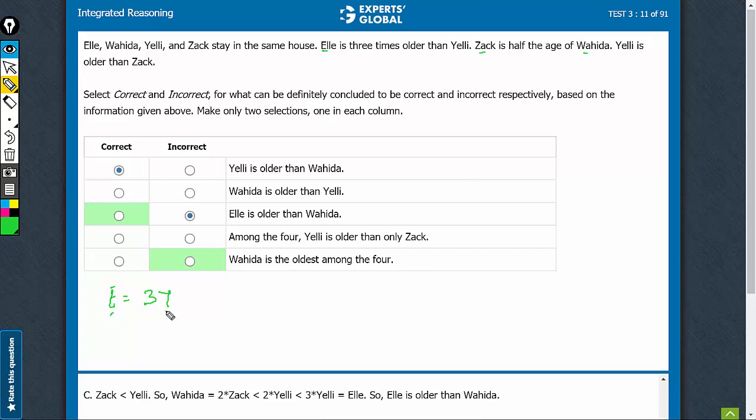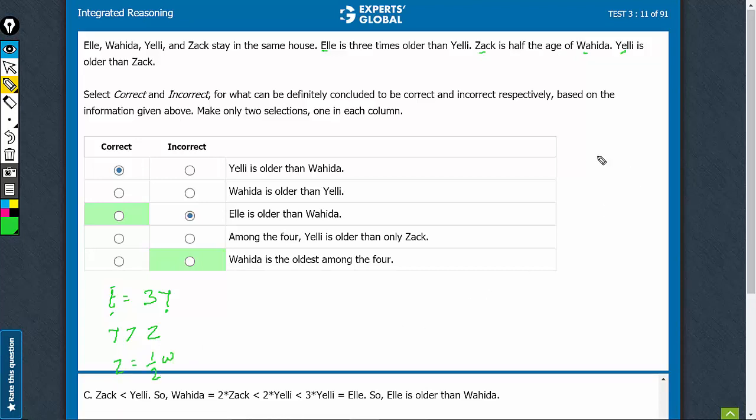I have two variables here. I would want to have something that talks about at least one of these two. Y is older than Z. So Y is greater than Z is another point. And now I can use this statement which says Z is equal to half of W.